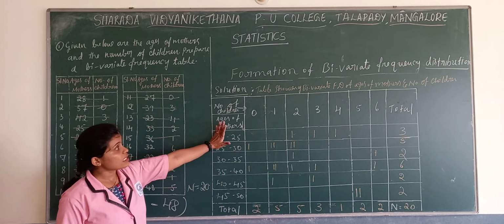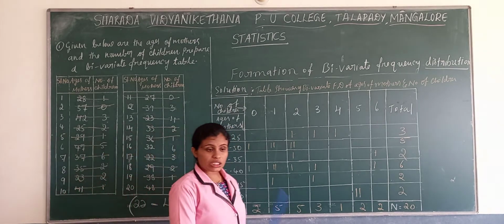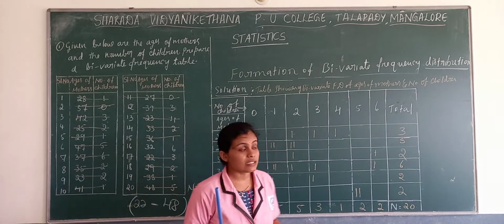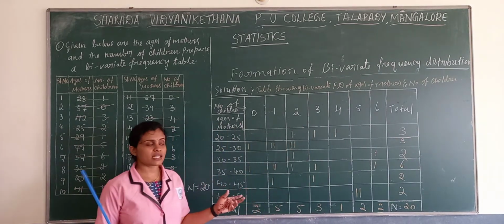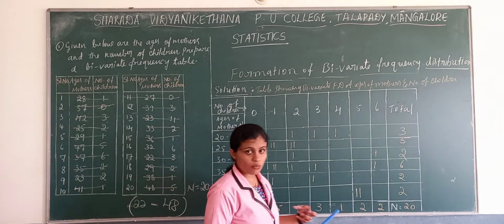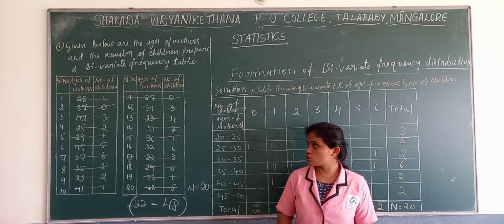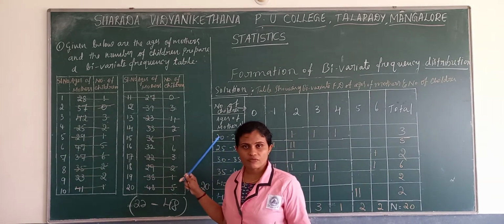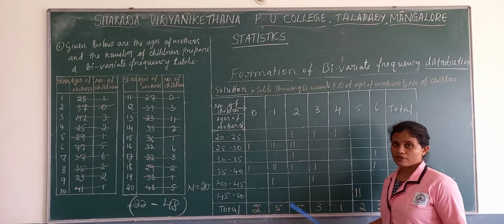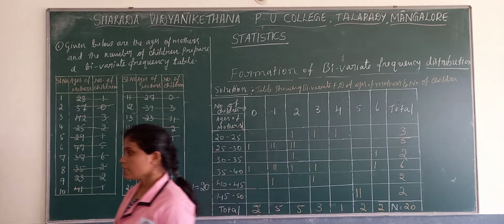So this is the bivariate frequency distribution. But we did not speak only about the bivariate frequency distribution. I said there is one more concept called marginal frequency distribution. Marginal frequency distribution is formed after framing the bivariate frequency distribution. Now this is the bivariate frequency distribution. From this we have to frame the marginal frequency distribution. We'll see how to frame that.